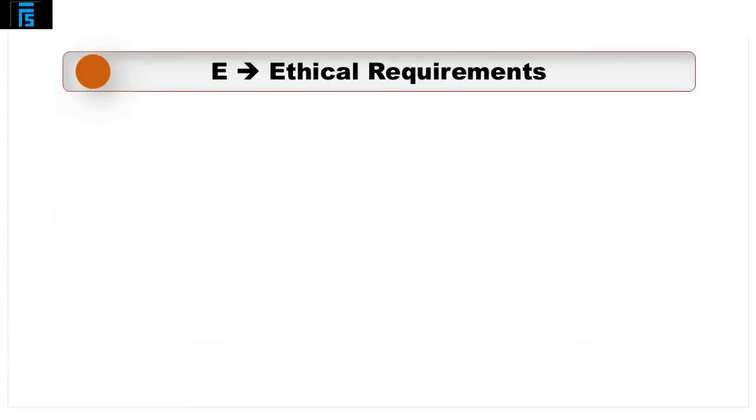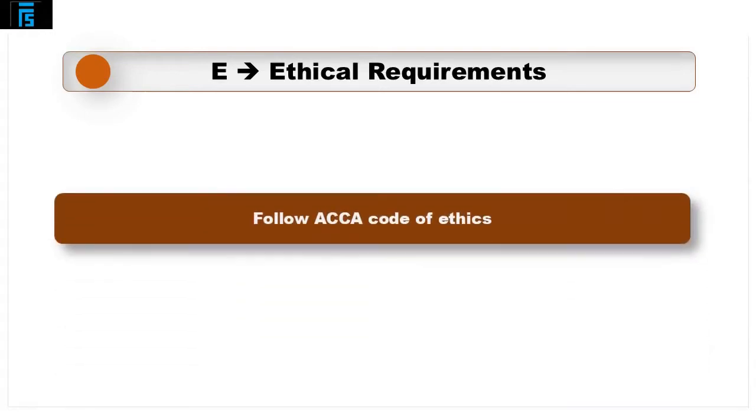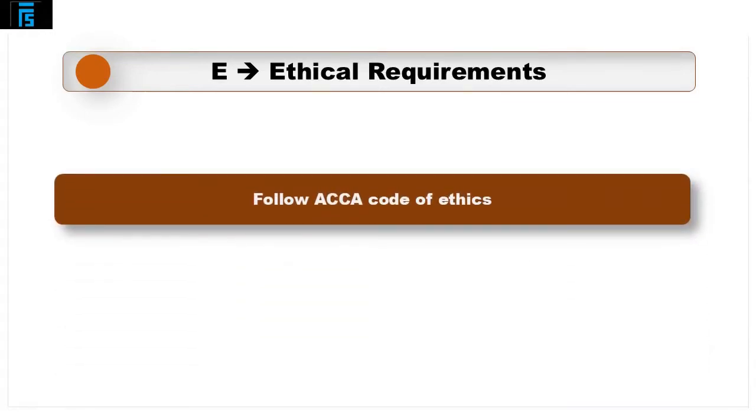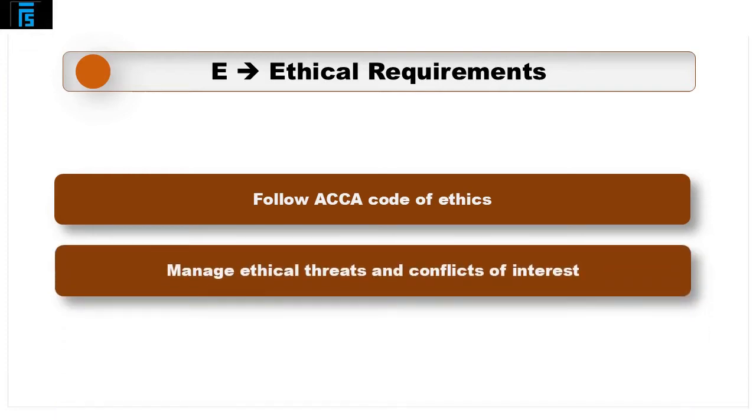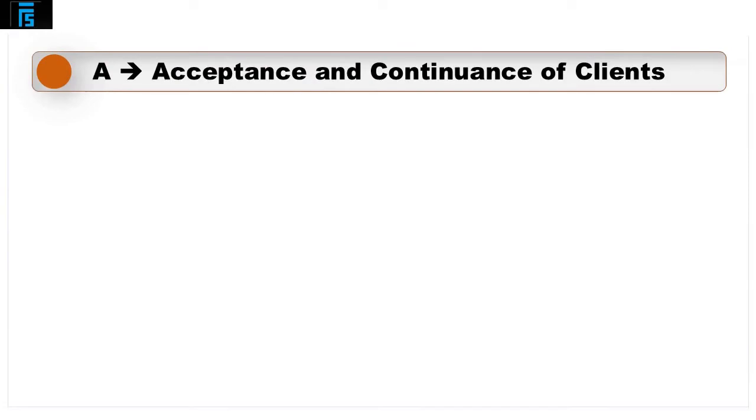The E is for ethical requirements. Quite simply, the audit firm must ensure that they comply with the ACCA Code of Ethics. They must ensure the fundamental principles are followed and that they manage any ethical threats, conflicts of interest or other risks appropriately. The A is for acceptance and continuance of clients.